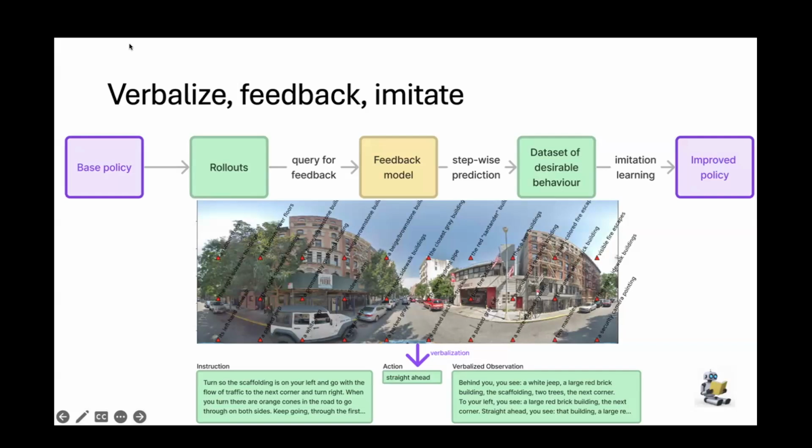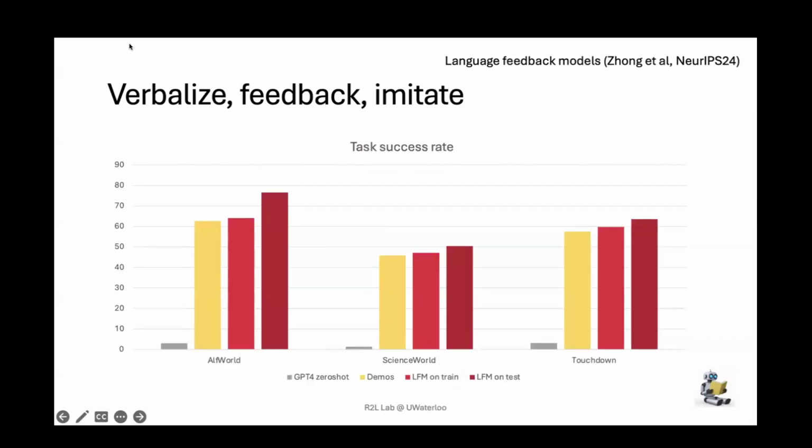We saw an example before in an interactive kitchen or interactive house. This is an example which is primarily visual: navigating Google Street View in New York City. This is a fairly long horizon task. So we show an example of using multimodal models like CLIP to convert this panorama into an egocentric language description of the scene. You can imagine that the trajectory of navigation by the agent, which is inherently visual, is now a sequence of text descriptions. Once we do this, we can use our model to provide language feedback and do policy improvement.